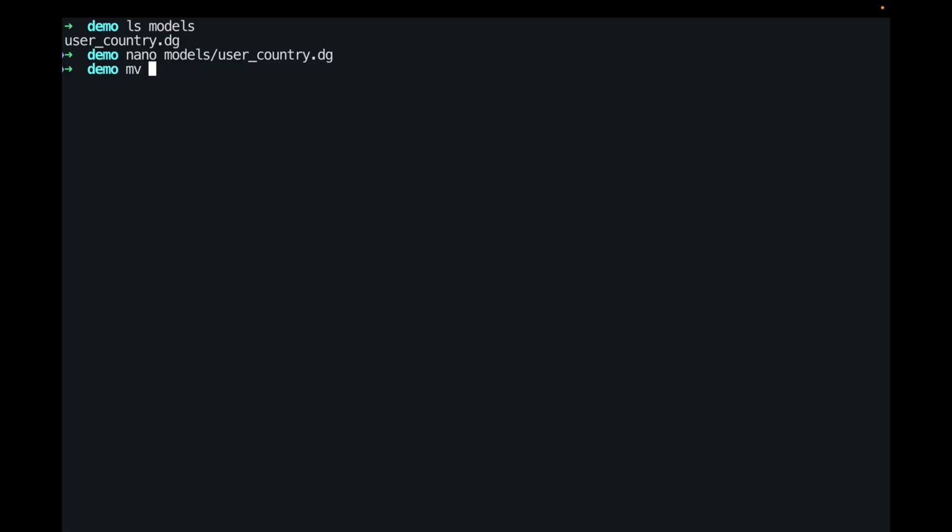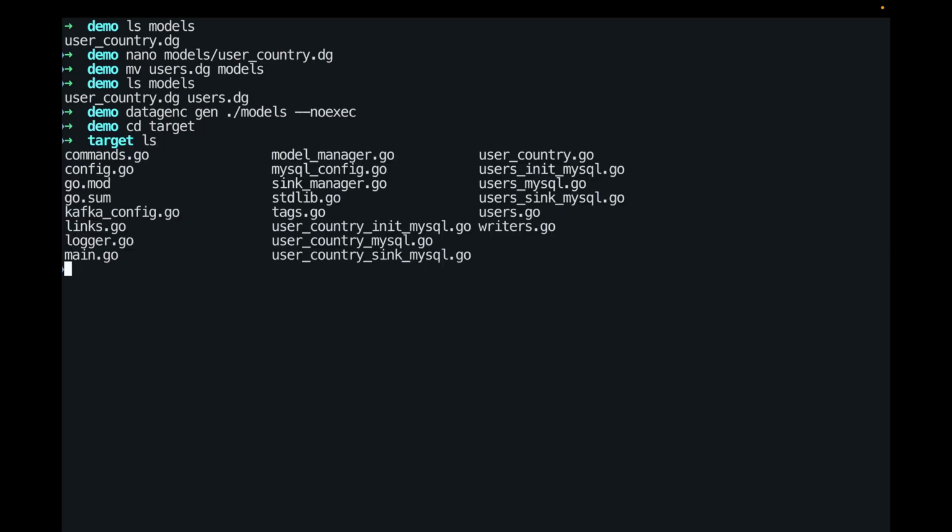We also need to move our users model into the models directory. So now our models directory has two models, users and user country. Now this is a somewhat contrived example, but let's see what the data looks like. This time we can stop at just the transpilation. We can go to the transpiled code. We can build it.